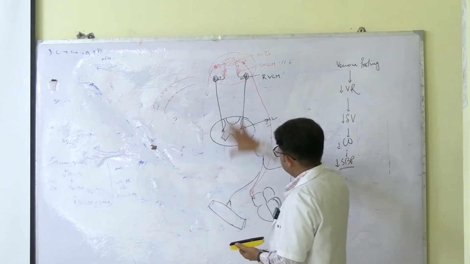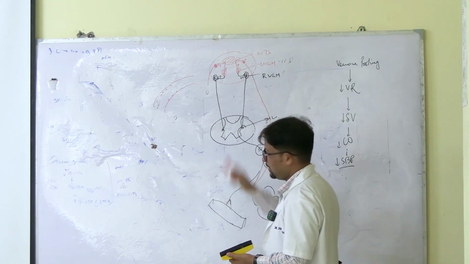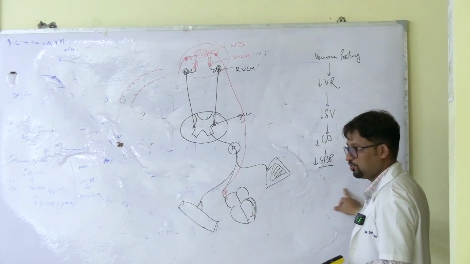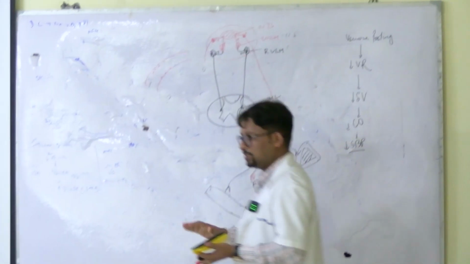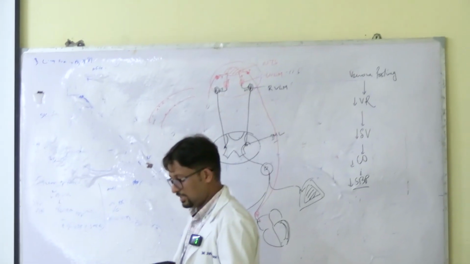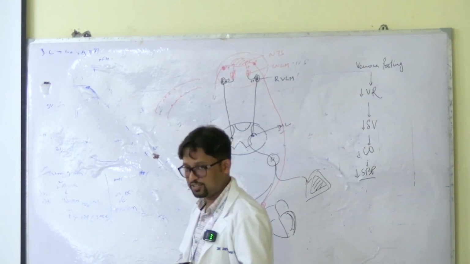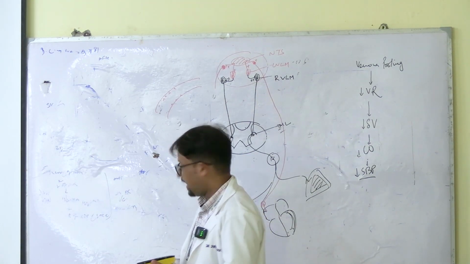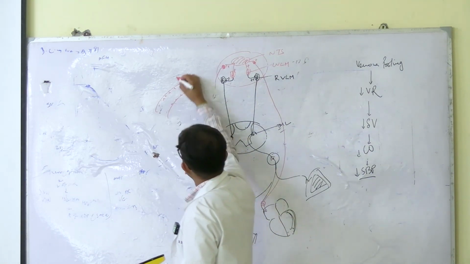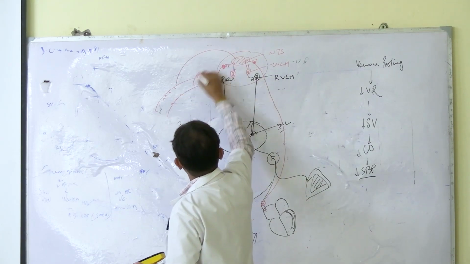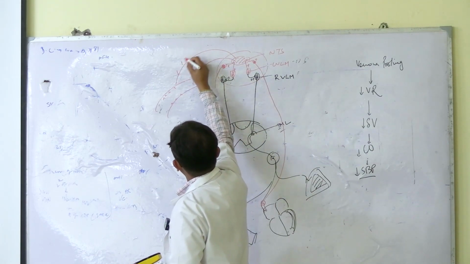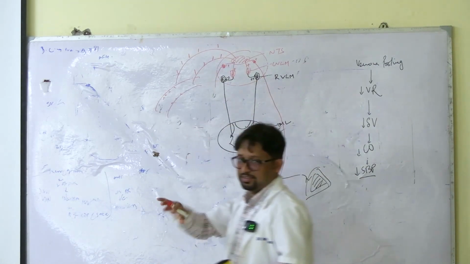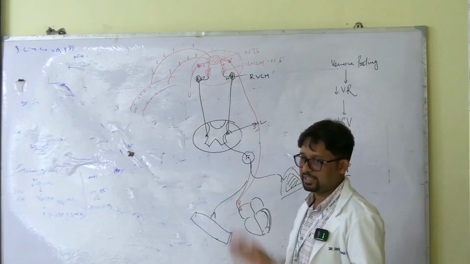So now, knowing all of this, let us see what is happening in the experiment. As soon as you stand up, systolic blood pressure falls, and stretch on the baroreceptors is less. That means the receptors are less active now. They are firing at a lower level than their baseline firing level. And the nerve traffic through the 9th and 10th nerve, the impulses per second, will reduce. It will be lesser than it was in the resting state.